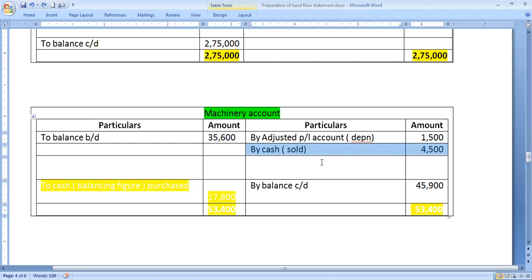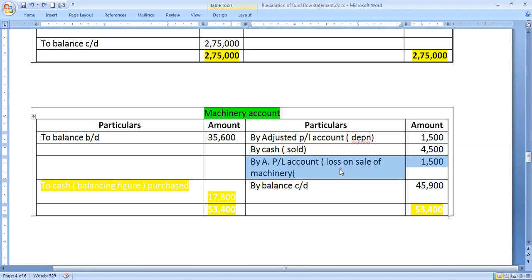Now, what is the result out of this machinery sold? There is a loss on sale of machinery. Machinery with a written down value of 6,000 rupees was sold for 4,500 rupees. The difference of 1,500 rupees is a loss. It is also a non-cash transaction, which is to be taken into consideration while preparing the adjusted profit and loss account. The same thing is transferred to the adjusted profit and loss account, so much profit is increased,